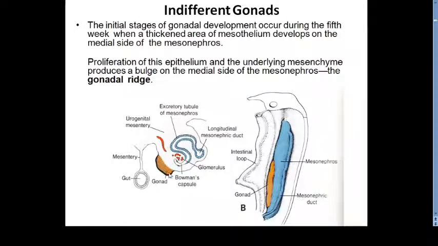The development of the gonadal ridge starts around the 5th week of intrauterine life. First of all, you will appreciate the thickened area of the mesothelium. The coelomic epithelium gets thickened. After that, there occurs a proliferation of this epithelium plus the underlying mesenchyme. Both start proliferating to form the gonadal ridge. So this is the gonadal ridge. Two things have come into the gonadal ridge: first the thickening of the mesothelium, and then proliferation of the mesothelium plus the underlying mesenchyme.